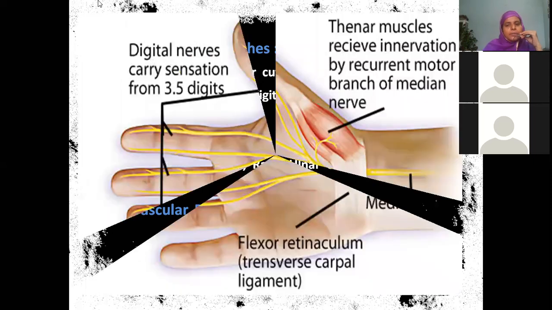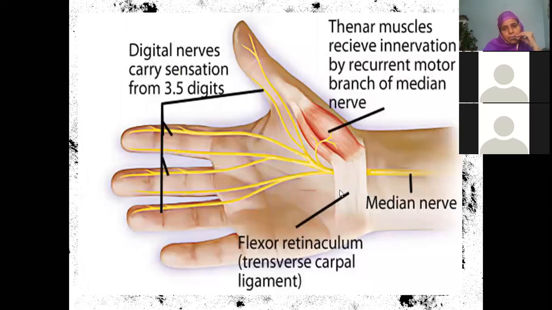Now this is a very good picture, beta. You can see this is our median nerve which is running in the carpal tunnel, that is deep to the flexor retinaculum. Then it is entering into the palm, and we know it is dividing into two, like it has medial and lateral.